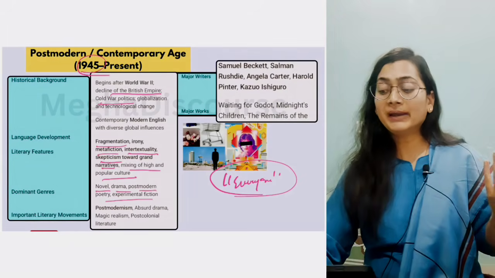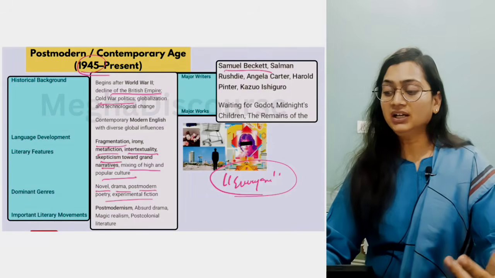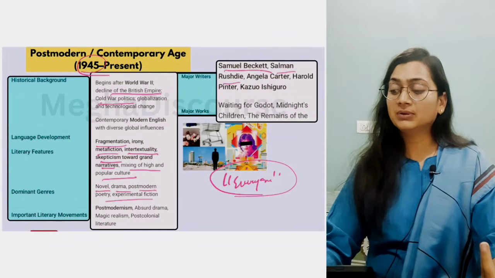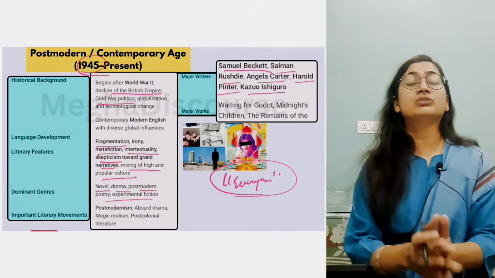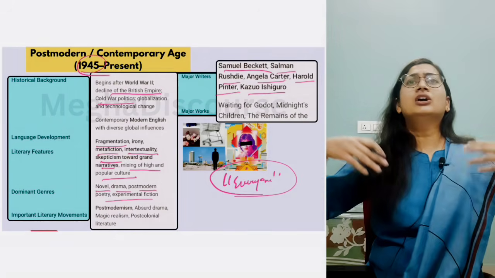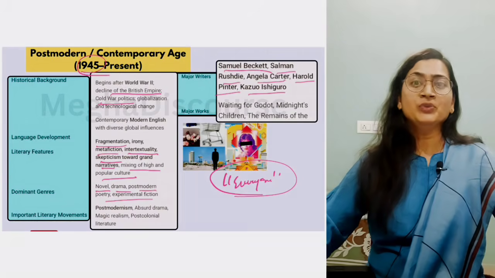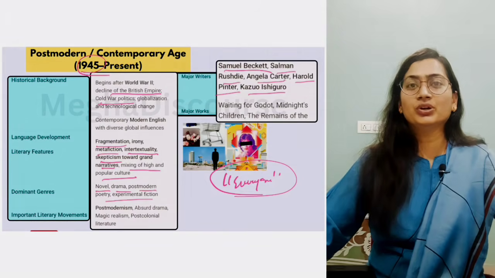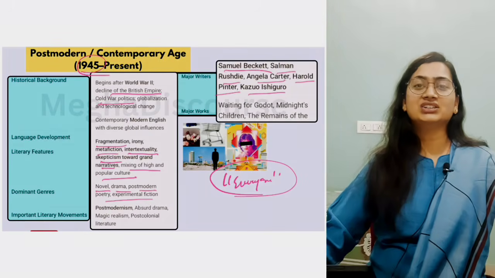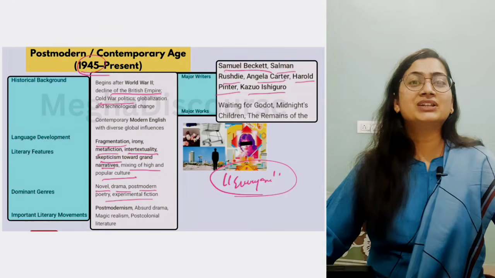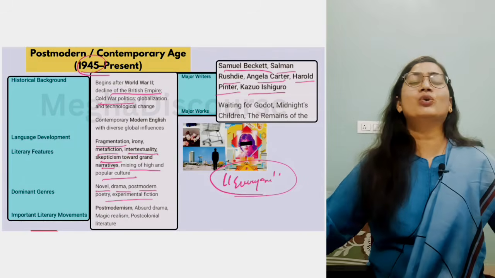Like we have Samuel Beckett, Waiting for Godot. He is talking about nothingness because they are shattered. Salman Rushdie, magical realism. Angela Carter, Harold Pinter, The Birthday Party, Ishiguro, The Remains of the Day. You will find a different type of scenario in the postmodern world. So this is the postmodern world. Whatever you are wearing, this is postmodernism. Now you cannot say white will go only with white. Now this is white, you can match it with red, you can match it with neon. So this is the postmodern world. Do whatever you want to do.